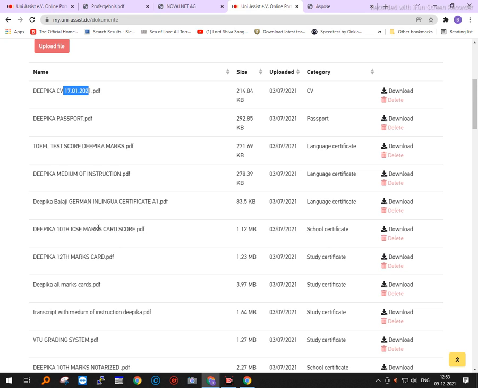Now I have applied to 2 universities for the second time, right? Halle and Dresden. Please remember, you can send any number of documents in a single cover to UniAssist. Now the Goethe cover is already gone. 15 days later I am applying to Halle and Dresden.